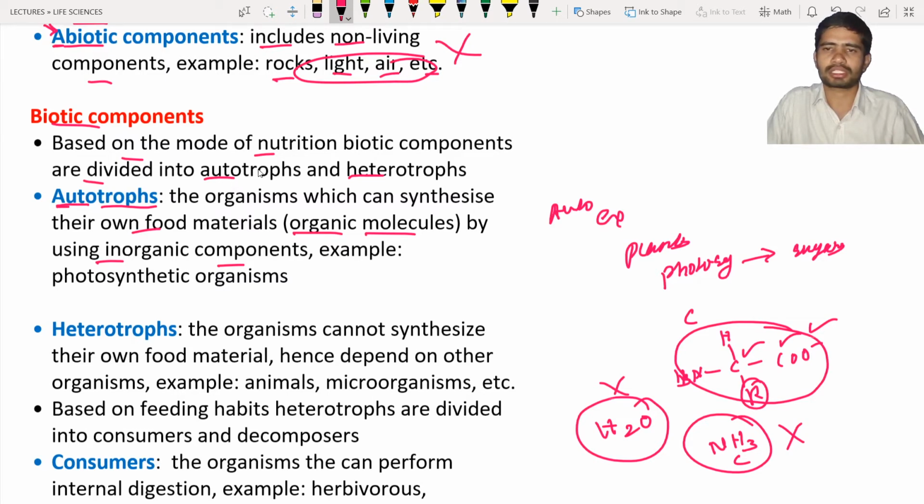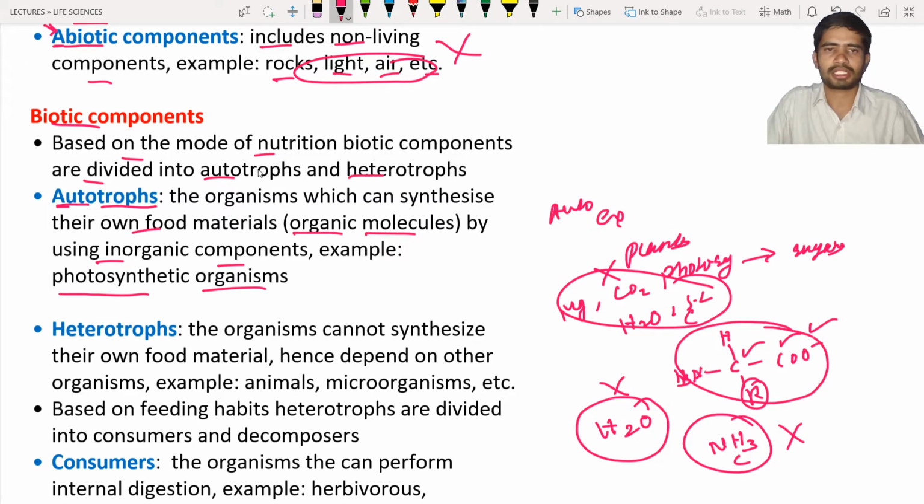We are anyway going to discuss in coming lectures about photosynthesis and so on, C3 cycle, C4 and so on, okay. Inorganic means the minerals like magnesium and also the carbon dioxide. Even though carbon dioxide contains carbon, it is not an organic molecule. Next, water, and also sunlight, all these are included under the inorganic components. With the help of these inorganic components, the organic molecules can be synthesized by these photosynthetic organisms.